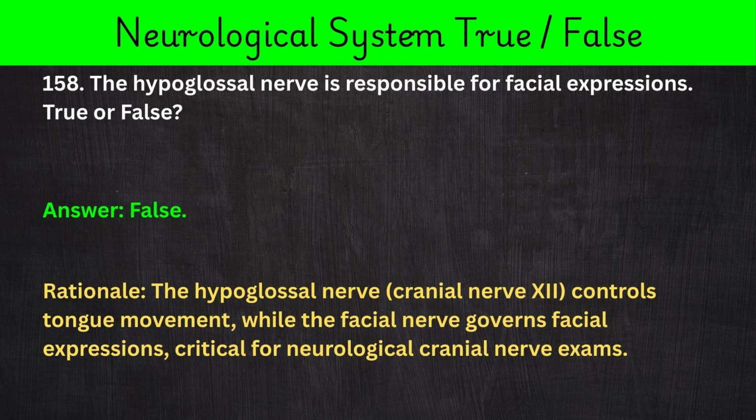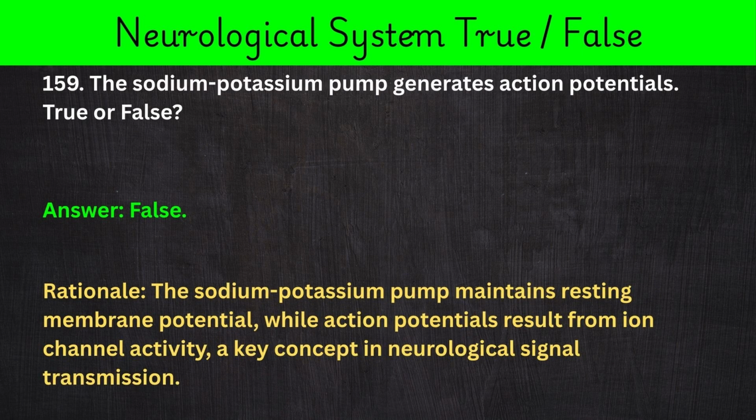158. The hypoglossal nerve is responsible for facial expressions. True or false? Answer: false. Rationale: the hypoglossal nerve, cranial nerve 12, controls tongue movement, while the facial nerve governs facial expressions, critical for neurological cranial nerve exams.